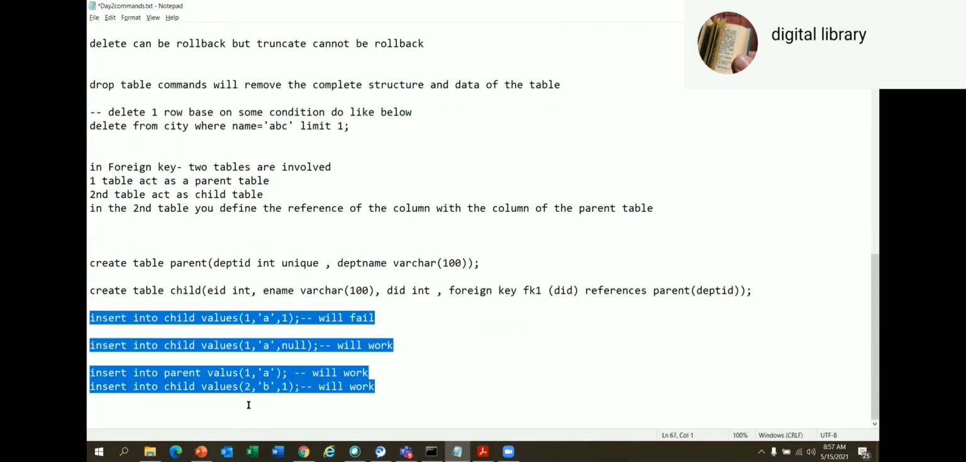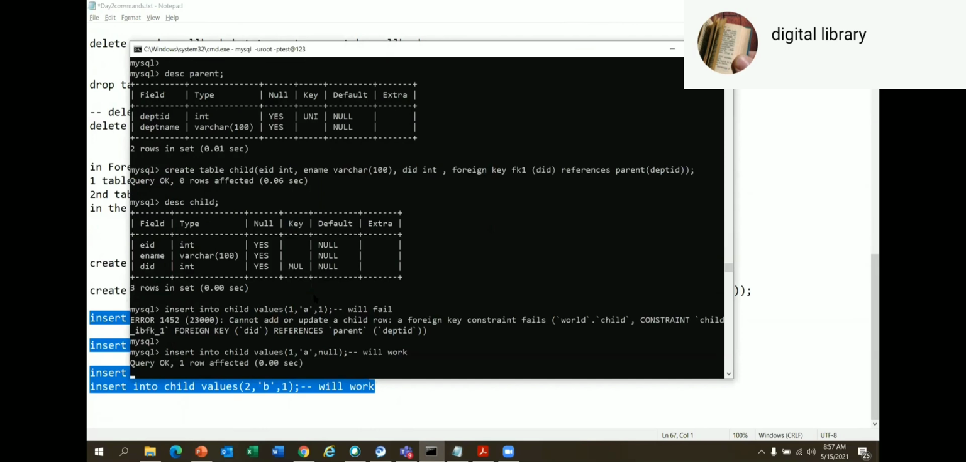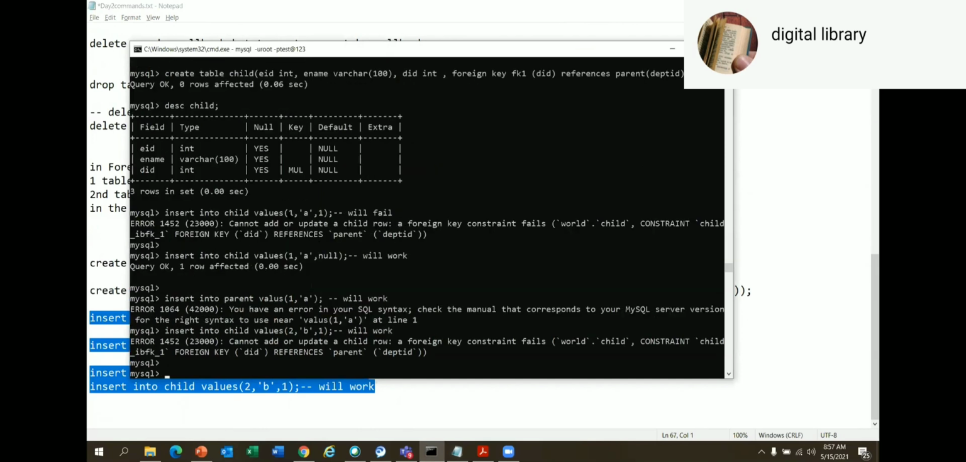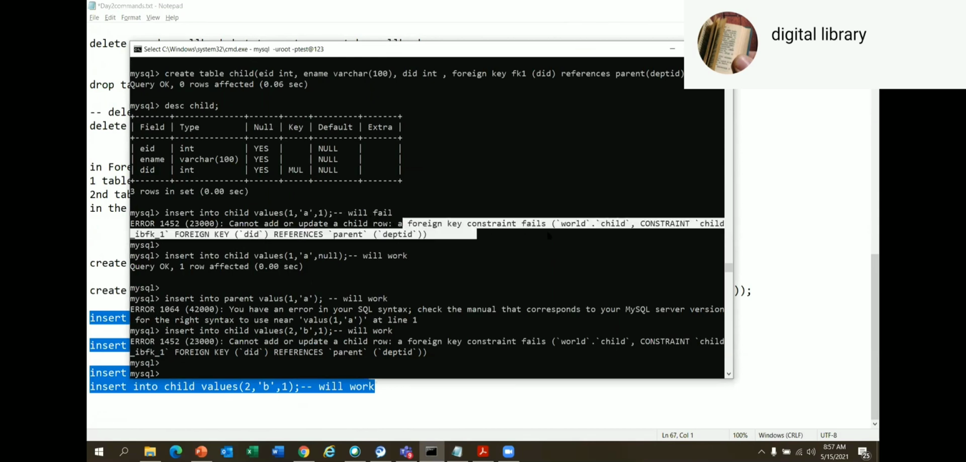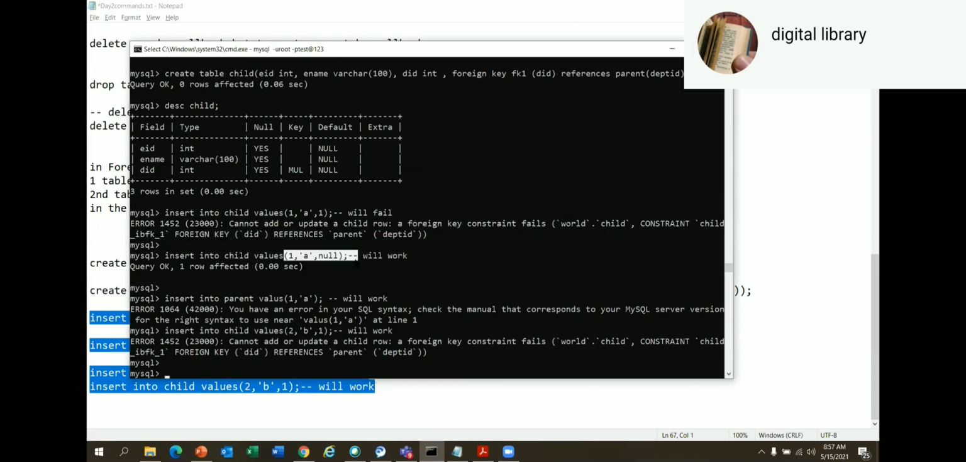Okay. Hit this yourself. First command, 1, A, 1 fails. Why? Because 1 is still not there in my parent table. So I'm getting a foreign key constraint fails. Yes or no? Yes. Then was I able to insert null in the child table? Yes, sir.